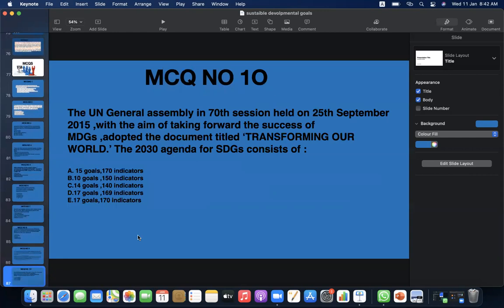MCQ number 10. The UN General Assembly in its 70th session held on 25th September 2015, with the aim of taking forward the success of MDGs, Millennium Development Goals, adopted the document titled Transforming Our World. The 2030 agenda for the Sustainable Development Goals consists of A, 15 goals, 170 indicators, B, 10 goals, 150 indicators, C, 14 goals, 140 indicators, D, 17 goals, 169 indicators, E, 17 goals, 170 indicators. The answer is D. SDGs consist of 17 goals and 169 indicators.